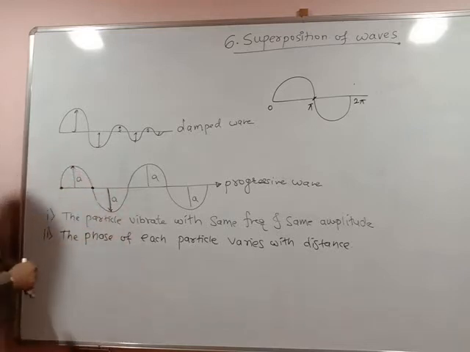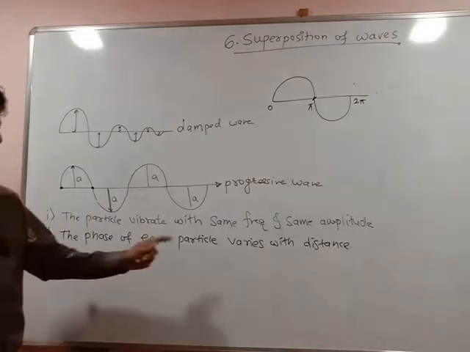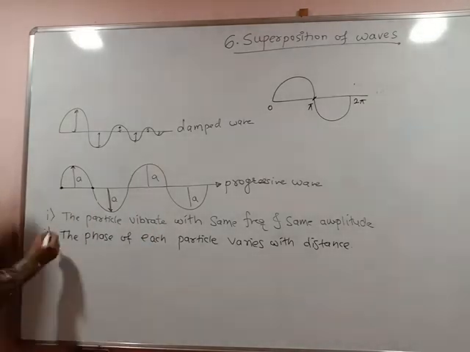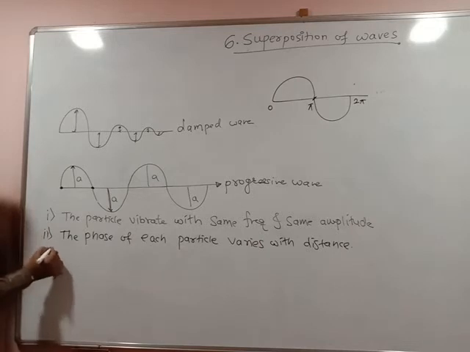So the phase difference between them is said to be pi. This may be the second property. These are some general properties.